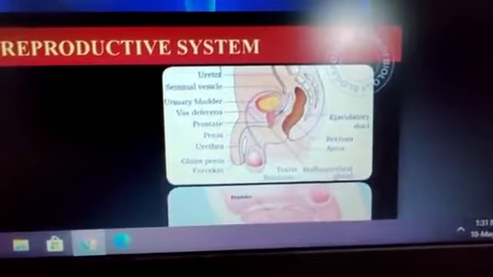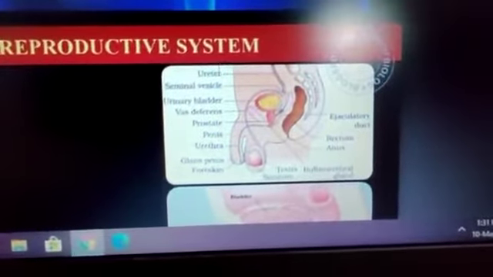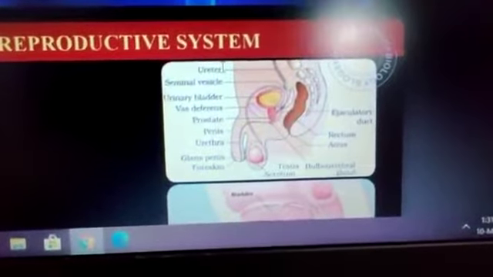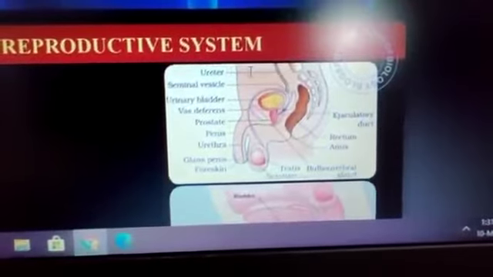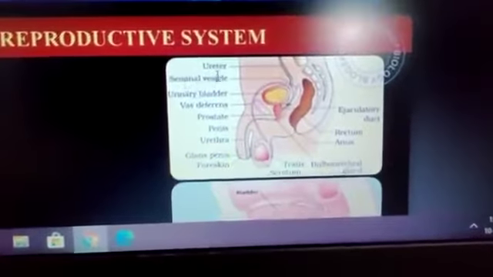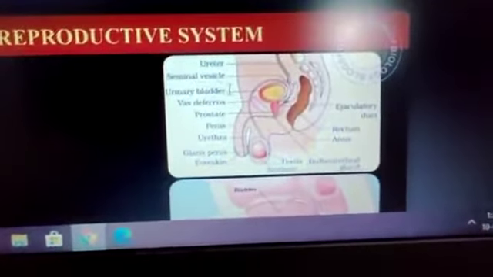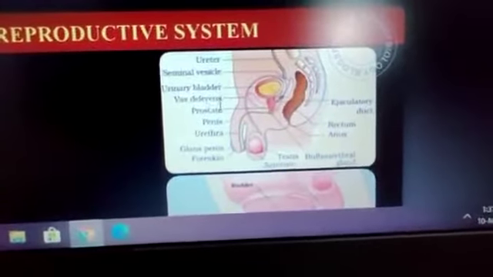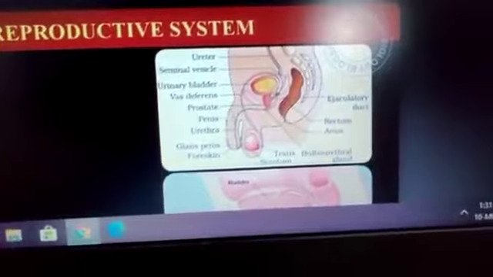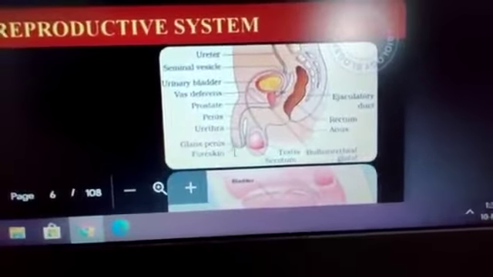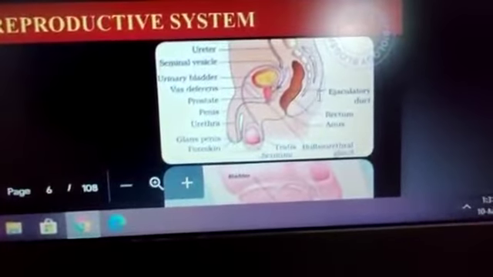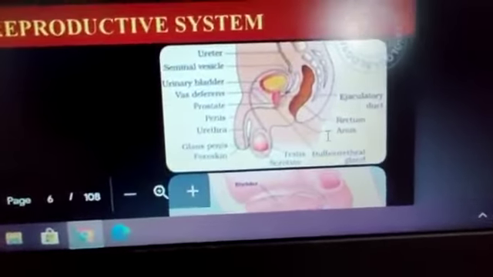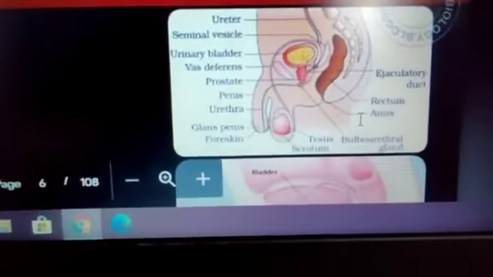First here, that is the ureter. The ureter is a unit of the excretory system, a tube-like structure which carries the urine. Seminal vesicle, urinary bladder, which helps in storing urine. Vas deferens, prostate gland, penis, urethra, glans penis, foreskin, ejaculatory duct, rectum, anus, testes, scrotum, and bulbourethral gland.